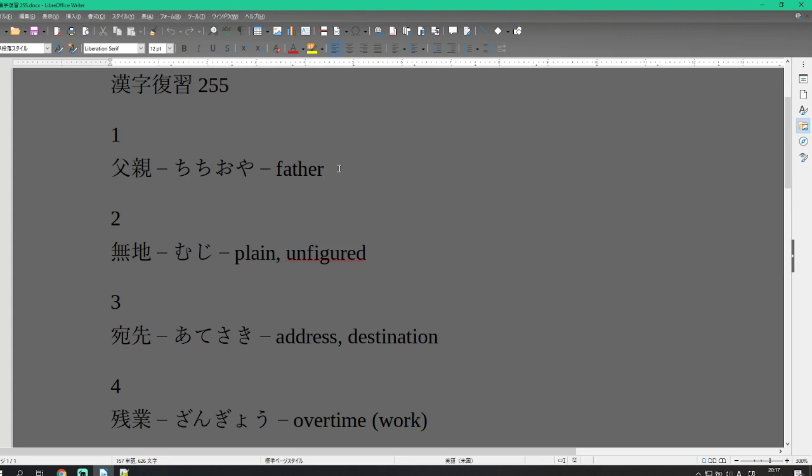Number 2 is muji. Mu on the left side is not or the negative. Ji on the right side is land or earth. So lacking earth or substance, in this case the real meaning is plain or unfigured. An unfigured or plain thing is muji, or without form or substance. Muji. Unfigured or plain. Muji.